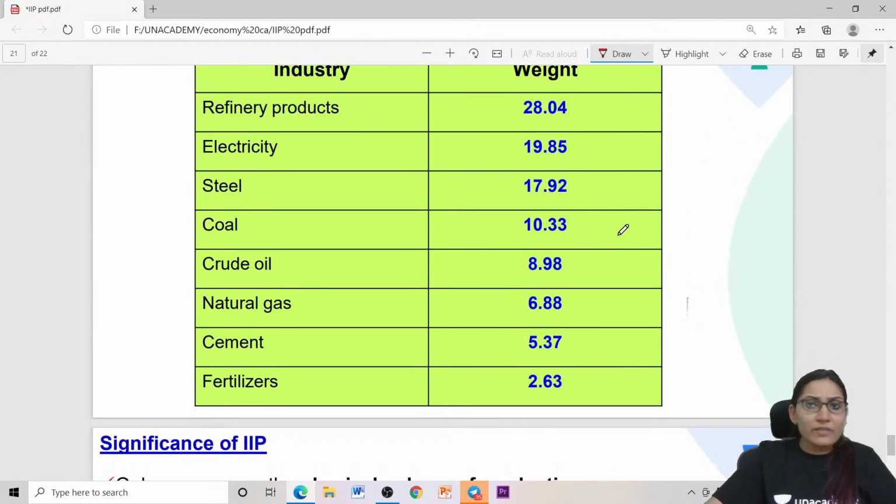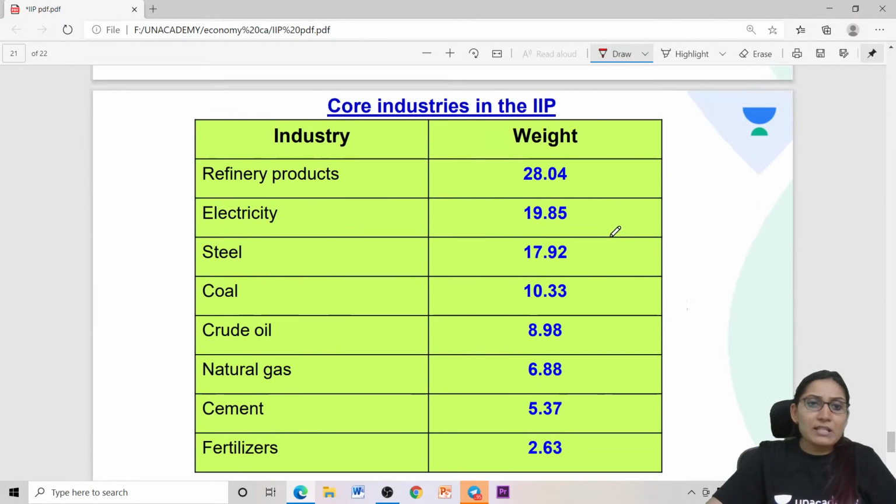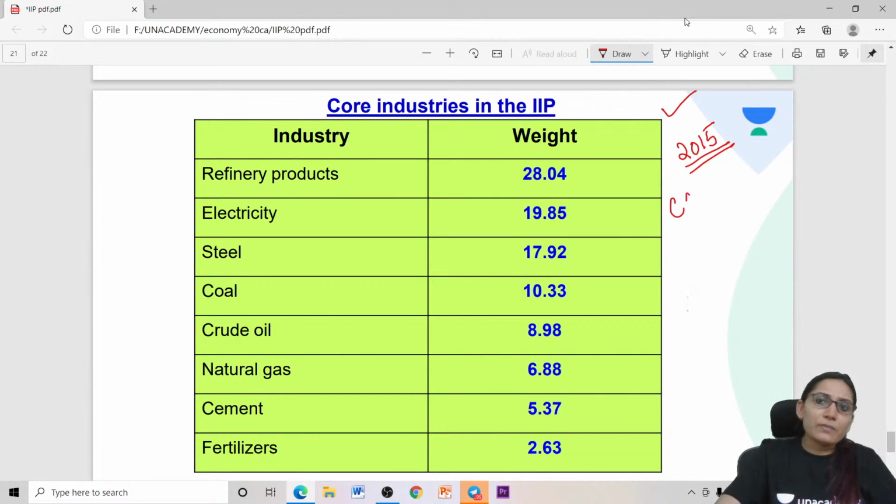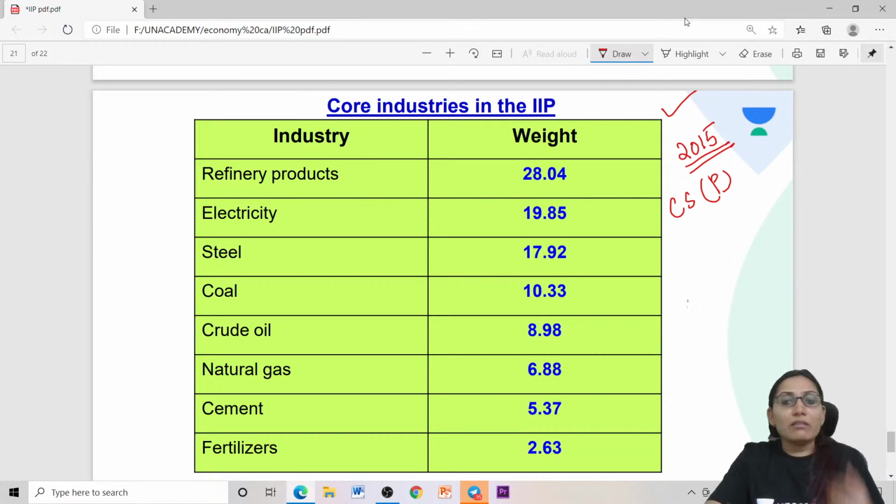Now, this is very important. Why? Because this was the question asked in the 2015 Civil Services Preliminary Examination. The question exactly was, which of the following items from the Index of Industrial Production has the highest weightage? So, this was the question asked in the 2015 Prelims Examination.